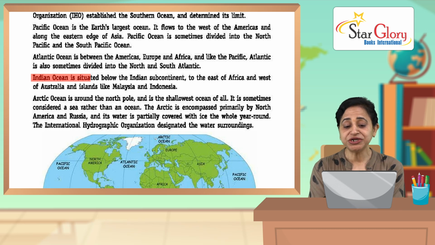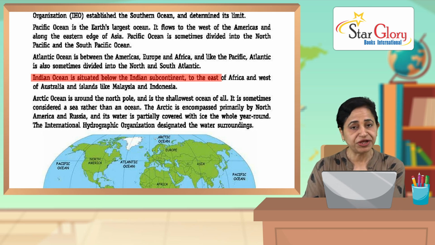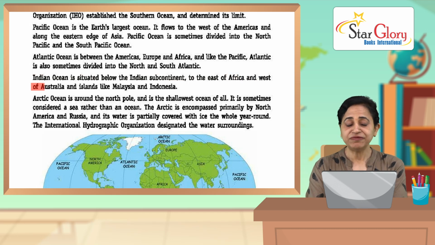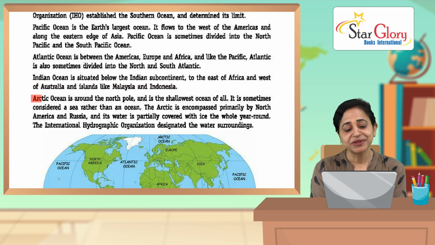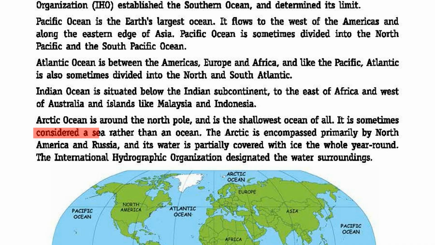Indian Ocean is situated below the Indian subcontinent, to the east of Africa and the west of Australia and islands like Malaysia and Indonesia. Arctic Ocean is around the North Pole and is the shallowest ocean of all. It is sometimes considered a sea rather than an ocean.